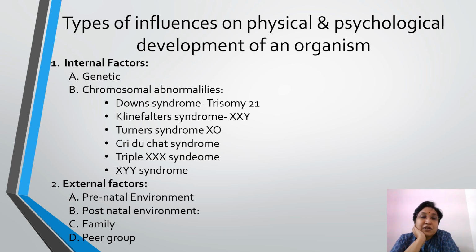And then the chromosomal abnormalities. There are nearly 6 or 7 types of chromosomal abnormalities. They are Down syndrome, Klinefelter syndrome, Turner syndrome, Cri du Chat syndrome, Triple X syndrome, XYY syndrome. And the external factors include prenatal environment, postnatal environment, family, and peer group.